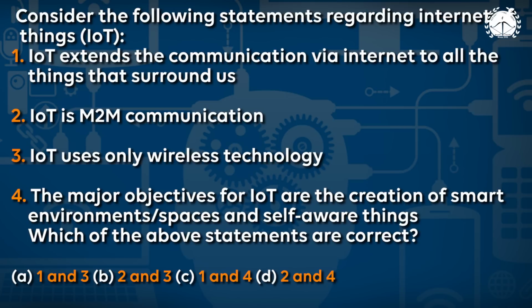Let us see the third point, which is nothing but IoT uses wireless technology. No, it is not like that. Suppose your AC is connected with a wire to the server at your room. This is a wired technology. So it is not like IoT is just limited to wireless technology. So option 3 is false. Option 4, the major objective of IoT are creation of smart environment, spaces and self-aware things.